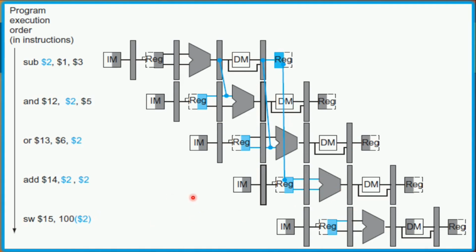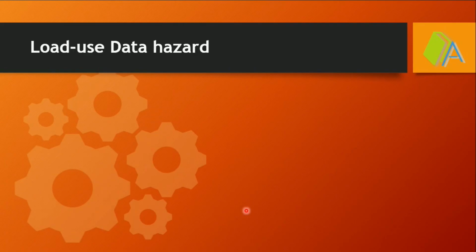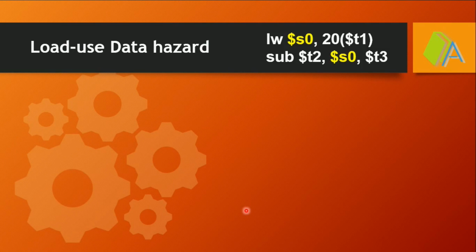So this is how we can overcome the data hazard in the case of arithmetic instructions. A forwarding hardware unit is established in the pipelined path. This forwarding unit takes care of forwarding the data from the previous execution stage to the next pipelined execution stage. But in the case of load word, this is not the case.